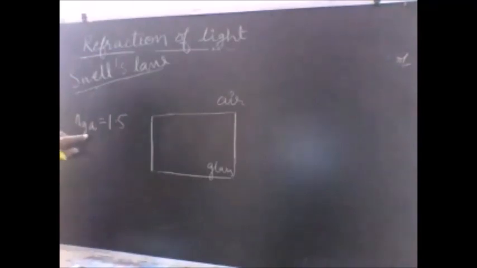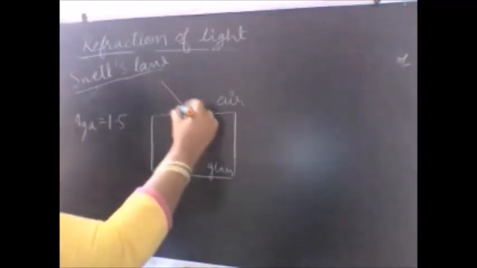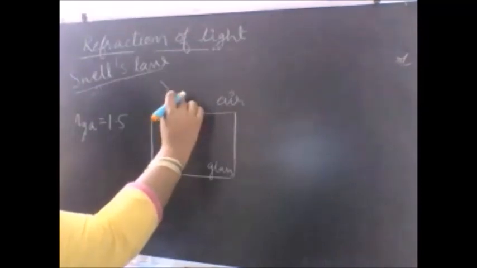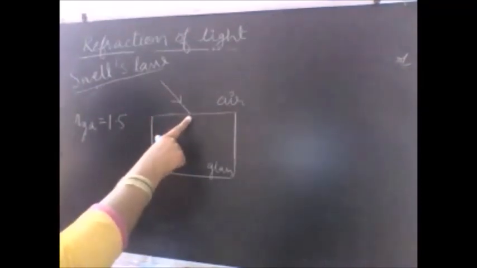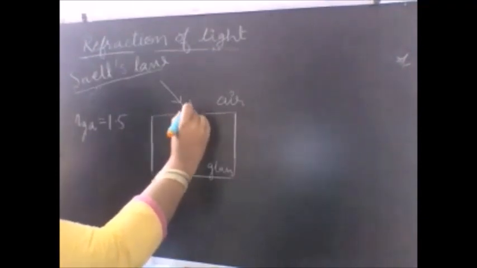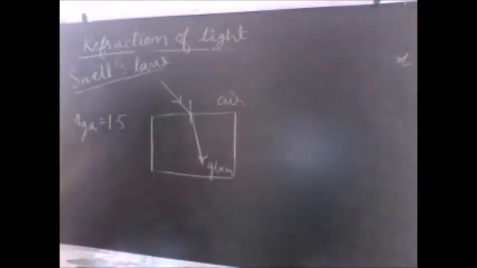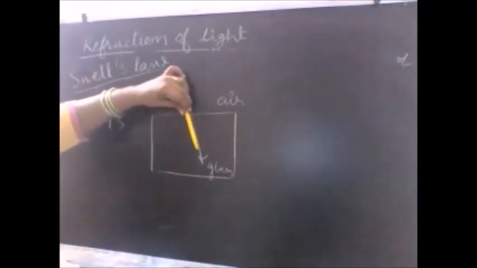So bending is taking place in glass, and the light is coming from which medium? Air. So if I draw the diagram here, light ray is falling at this particular point from the air. We draw a normal, and then bending of the light was observed. The light bends from its path a bit this way.